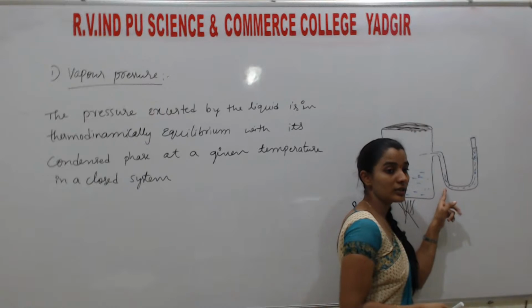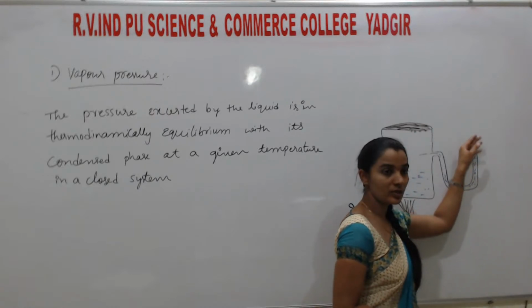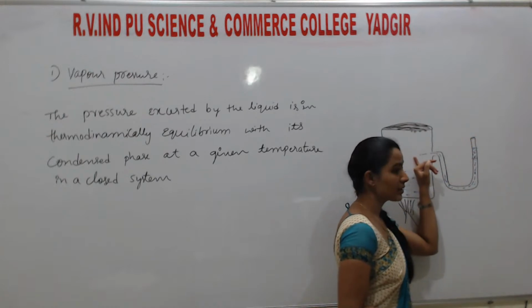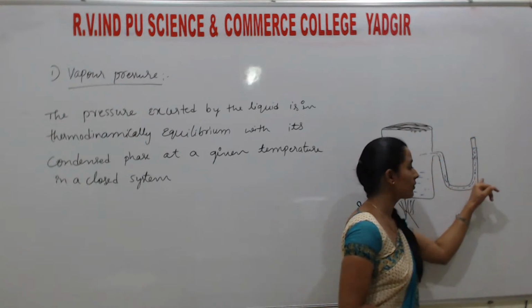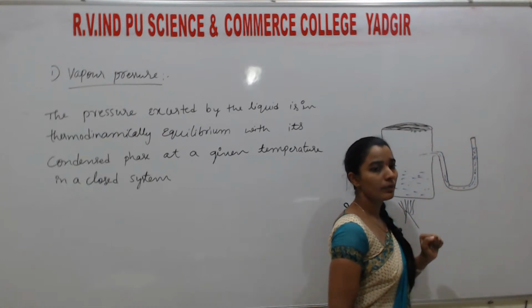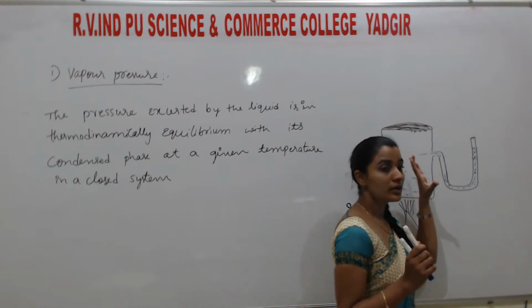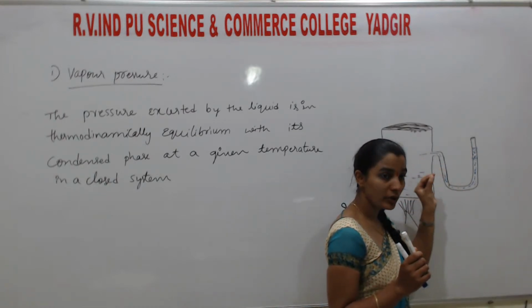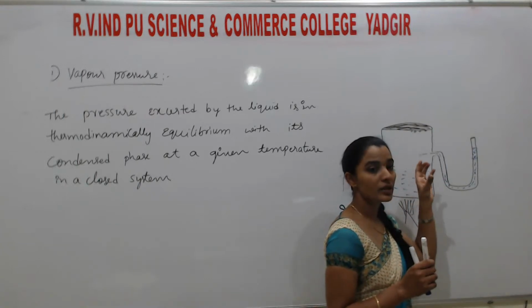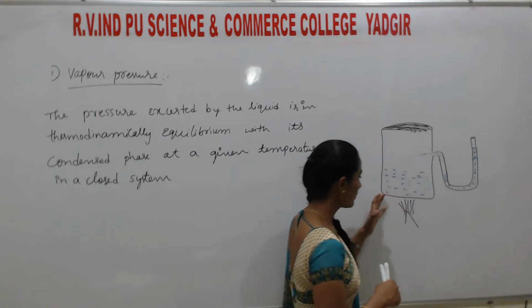Later the pressure increases. Then here it changes its position from here to here. This much inside pressure generated pulls this liquid down. If the pressure is more, then only we can pull that. Understood? So this experiment concludes that there is a vapor pressure in a liquid. Understand? So what is this experiment?